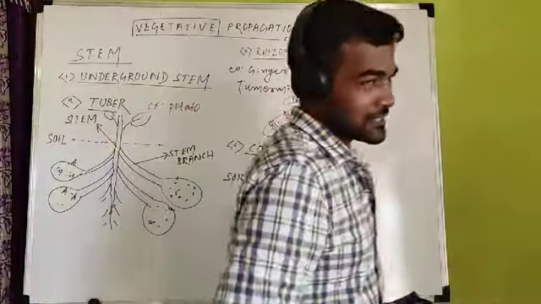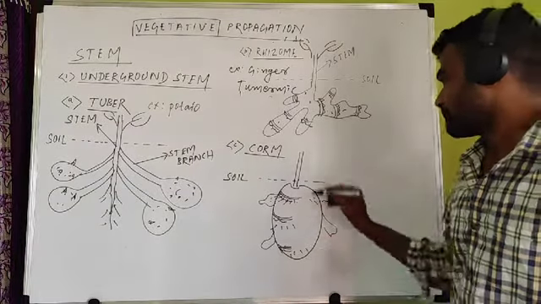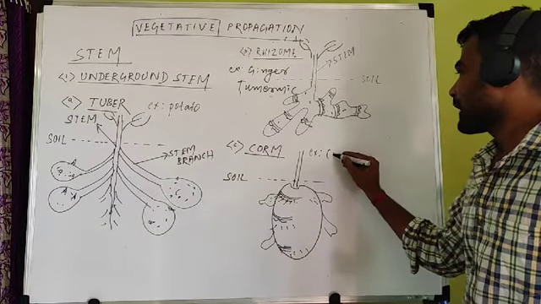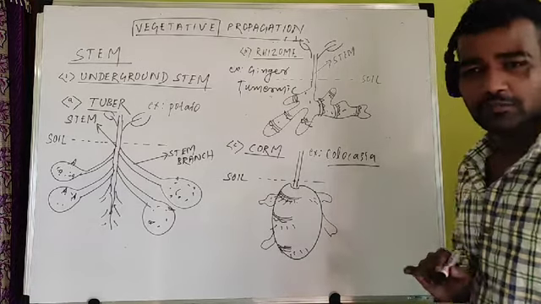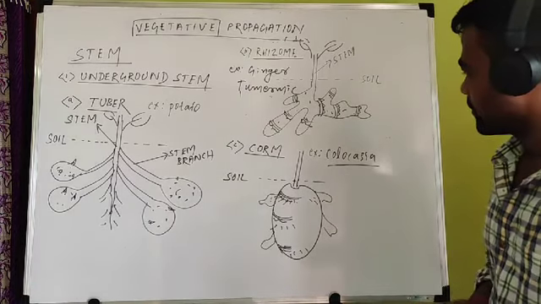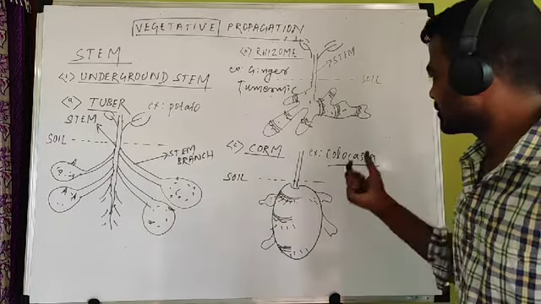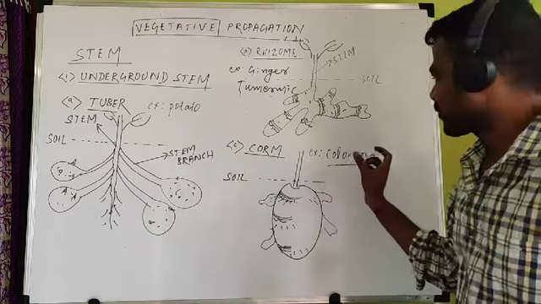And you can guess what is the example of a corm. The example is colocasia. Colocasia is very frequently used in curry. I don't know what the Hindi name is, so you have to search for what colocasia is.